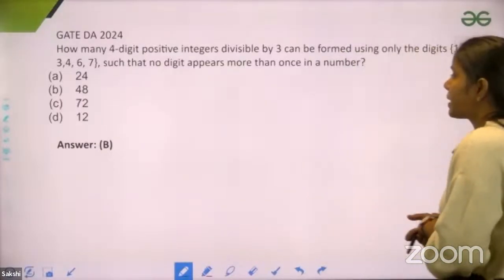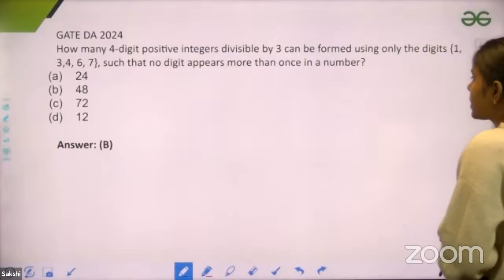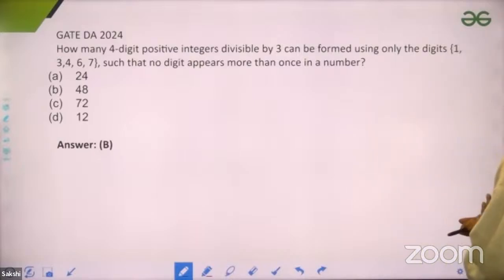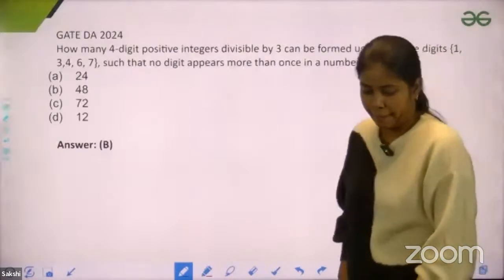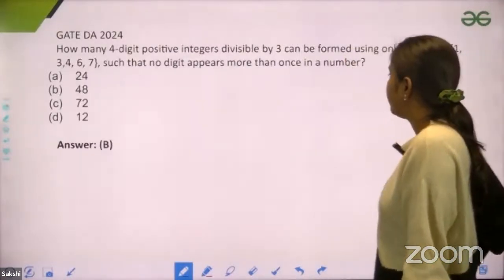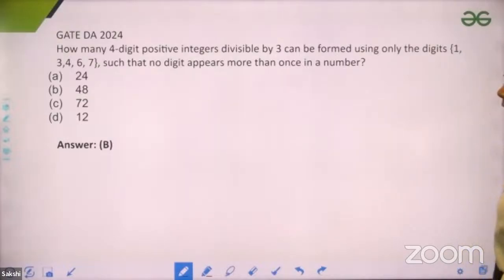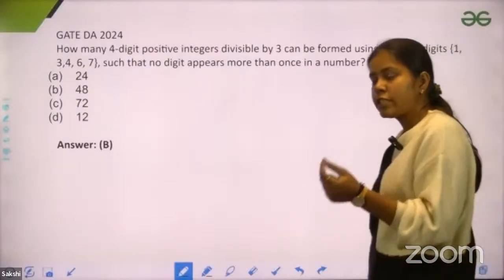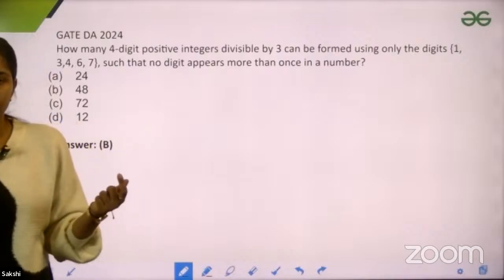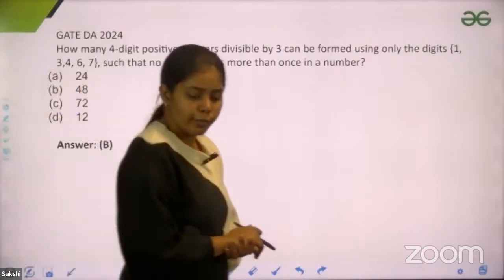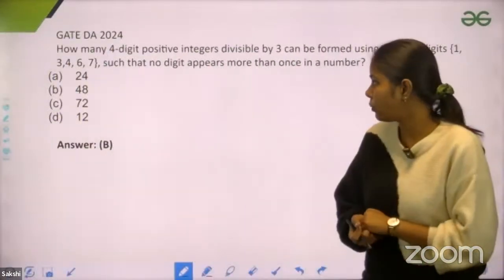This is a question. It says: how many 4-digit positive integers divisible by 3 can be formed using the digits 1, 3, 4, 6, 7 such that no digit appears more than once in a number? Any digit should not appear more than once in a number. Tell me, guys, what would be the answer? So for divisibility by 3, what I want is that the sum of all the digits should be divisible by 3. Then I can say that it would be divisible by 3. Otherwise, the number would not be divisible by 3.